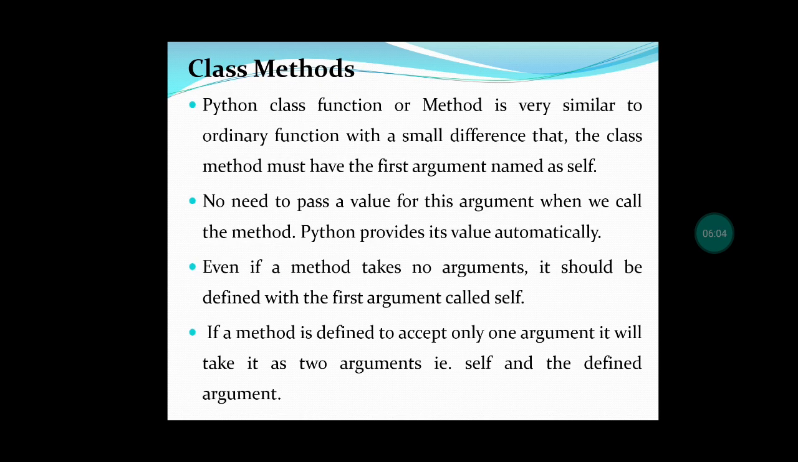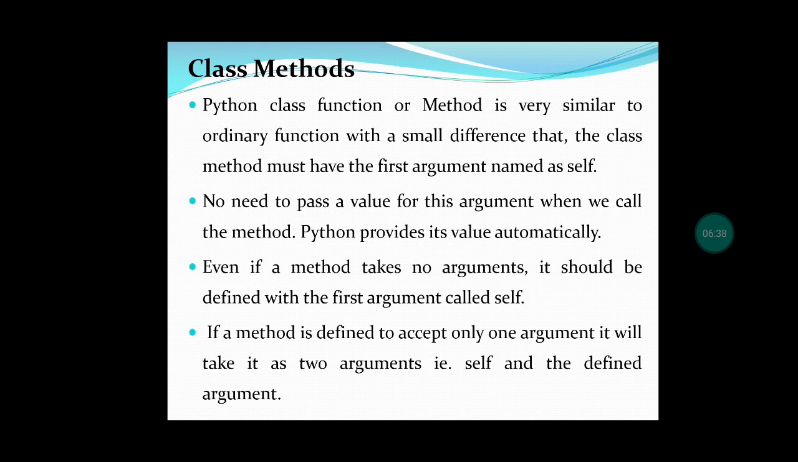Next, there are some important things for class methods. Class methods are also called class functions. A class method is very similar to an ordinary function, but we represent the first argument in the function as self. If we don't need to pass the value, we can call this method, and Python will provide the value automatically. If a method has no arguments, it should still be defined with self as the first argument.